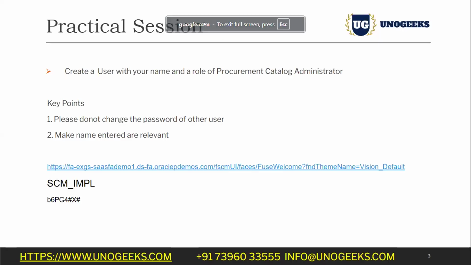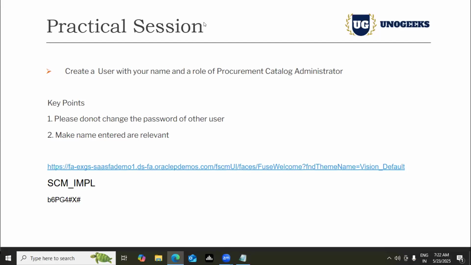What I want from your end today is to create one user account in this XGS instance, which is available. This is the first instance mentioned in your sheet. Use SCM IMPL and this is the password. Create one user with your name, and just attach this standard role, Document Catalog Administrator. Don't worry if you get stuck, I'm there to help you. First give it a shot from your end. Try it up. Yeah, Varun.